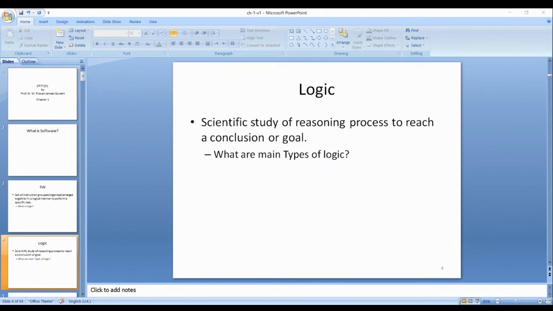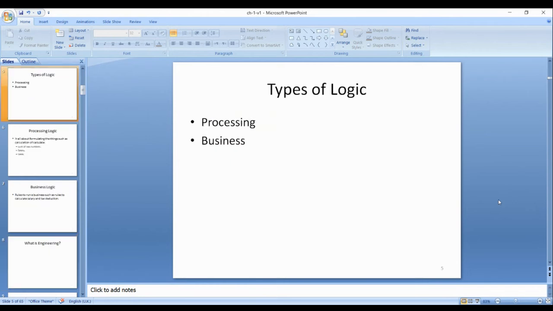I have no idea, Doctor. No problem. Yazid Mashal. Mr. Yazid Mashal. Yes, no problem. We have two types of logic in software engineering, which is most widely practiced. We have processing logic and we have business logic. What is processing logic?